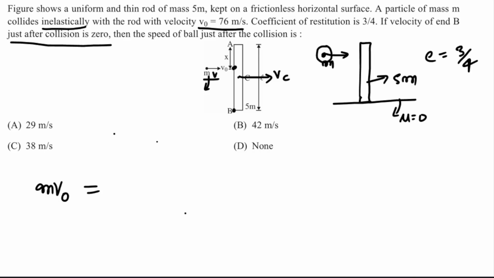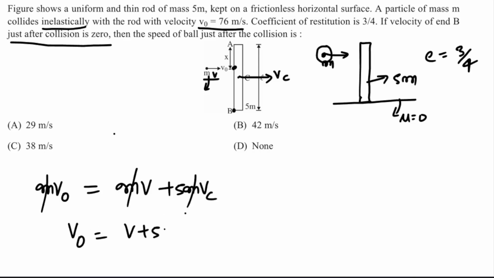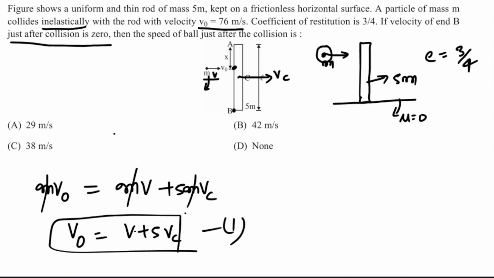So after collision what is the ball's momentum? mv, and the rod has a momentum of how much? The mass is given, that is your 5m basically. So 5m vc. Done? This is how we can write linear momentum of the system and it will be conserved, that is why I have equated. Now see, m will cancel, so v naught is equal to how much? v plus 5 vc. This is the first equation. We have to calculate v. Again, we don't know vc. So we need to do more.